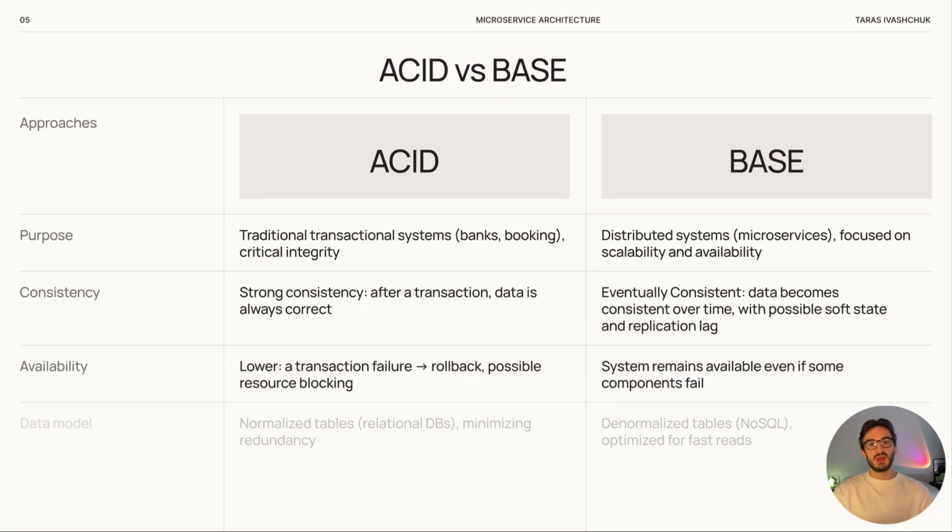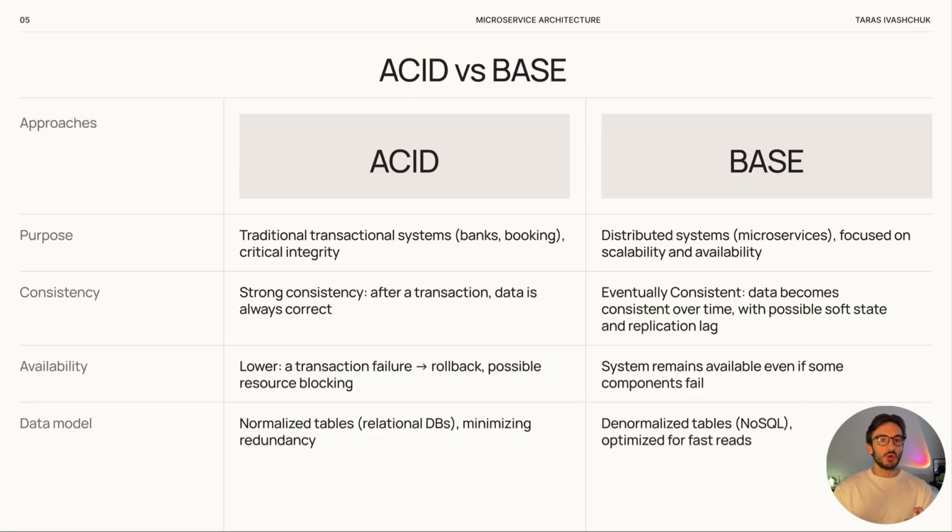Data model. ACID systems usually use normalized tables in relational databases. This reduces data duplication and makes validation easier. Meanwhile, BASE systems often use denormalized tables, which are more effective for fast reading. So the choice between ACID and BASE is always a trade-off between consistency, availability, and other non-functional requirements. And in fact, this choice must depend on the business logic and the system's needs.